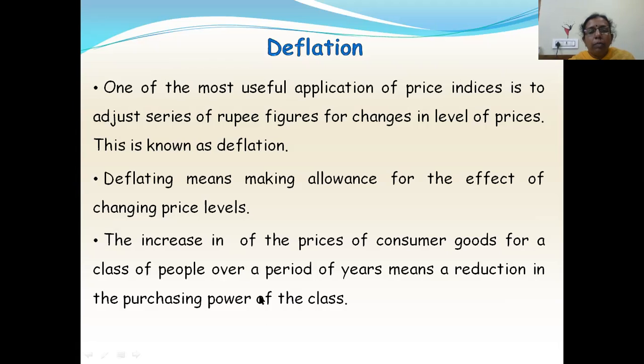So that is what it means: there will be a reduction in the purchasing power of that class.